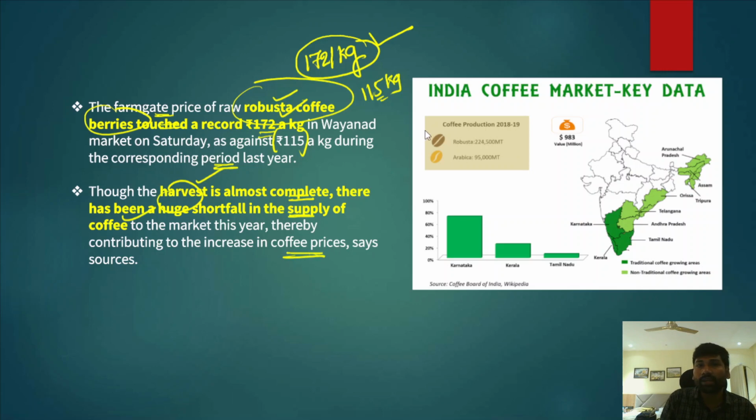In fact, India produces 2 major varieties of coffee, Robusta and Arabica. Of these 2 coffee varieties, India cultivates the highest amounts of Robusta. Okay, so these are the states which cultivate the coffee variety, and at the same time, Karnataka tops the list with the highest production of coffee, followed by Kerala and Tamil Nadu, and then Andhra Pradesh. Okay, so that's all in this article.